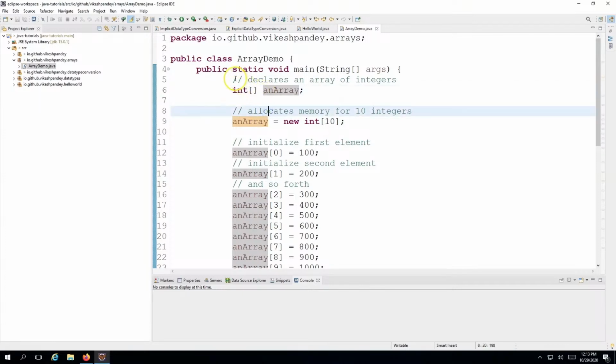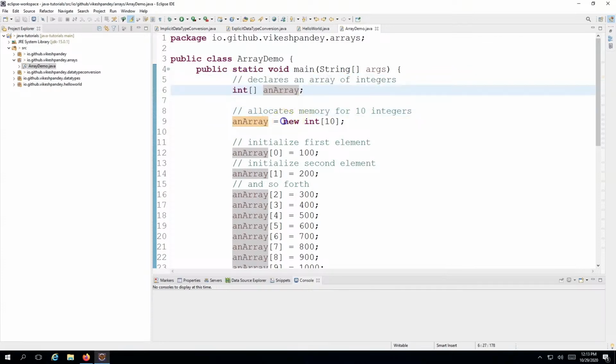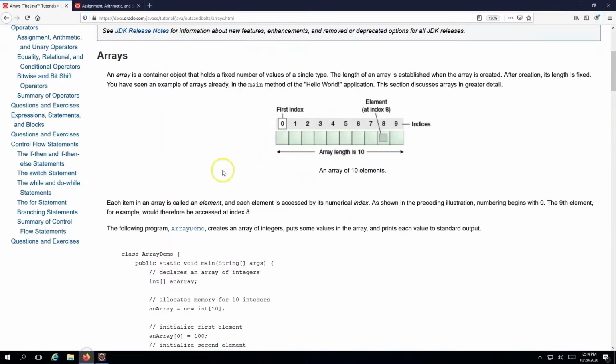Now we just declared an array, but we still haven't allocated a size to it. You can do that with this particular syntax. You can put the variable name of the array and say new int and put the right size here. This size can be anything. And once you do this, the array will actually allocate those memory boxes which we covered here.